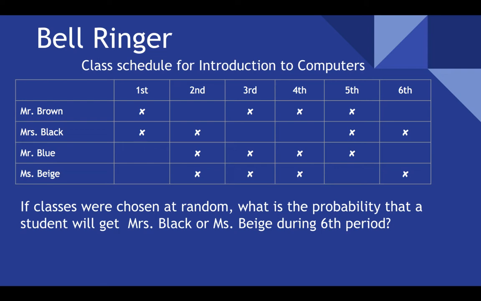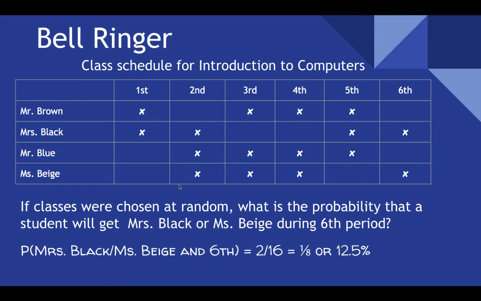Okay, so the first thing you need to do is count the number of classes total. 1, 2, 3, 4, 5, 6, 7, 8, 9, 10, 11, 12, 13, 14, 15, 16. There are 16 classes. Mrs. Black has a class 6th period, and Miss Beige has a class 6th period. So there are 2 possible options. 2 out of 16, if I'm not mistaken, is 1/8, or 12.5%.